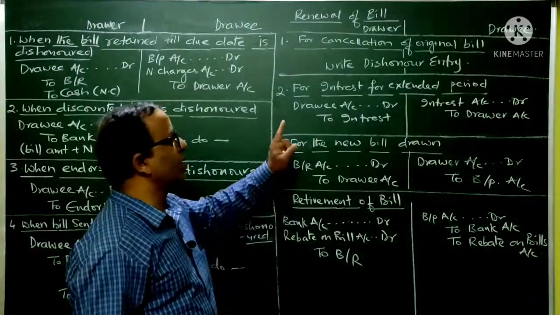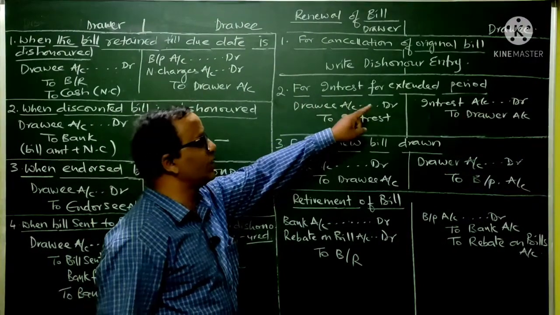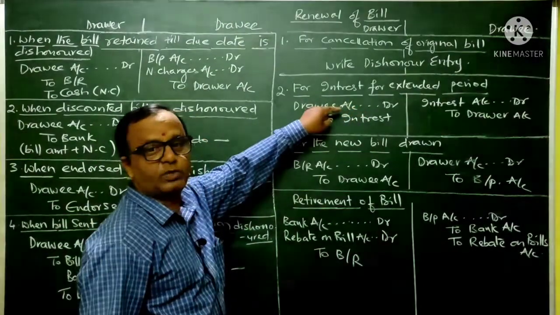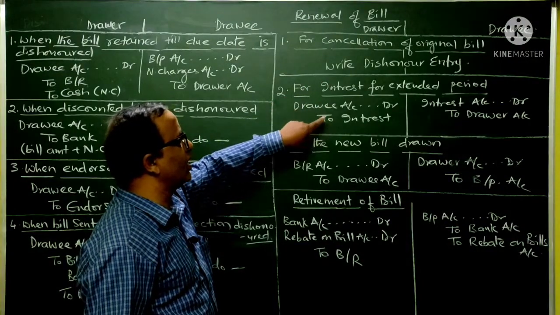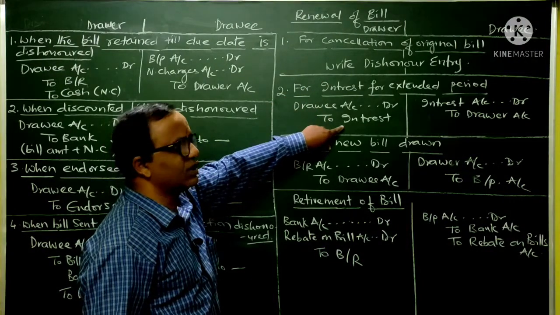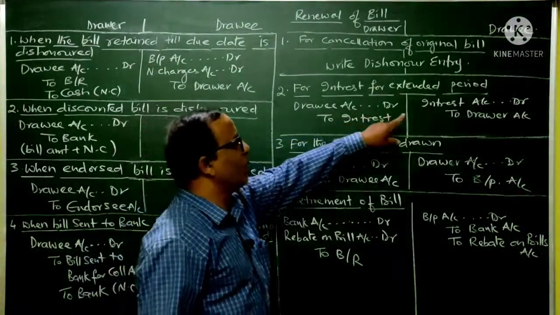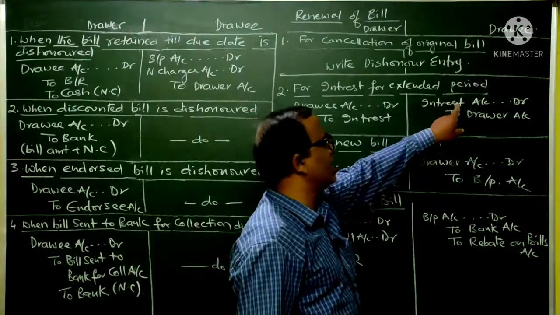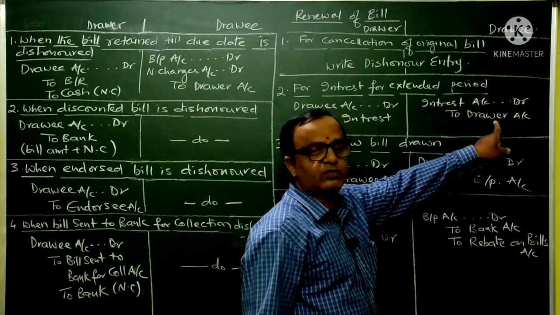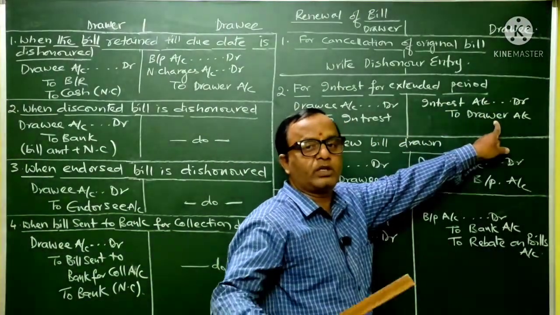Now our next entry will be for the interest for the extended period. If interest is charged by the drawer for the extended period, this interest is an income to him, so the entry will be drawee account debit to interest. It is an income, as such we are creating. Now, from the drawee's point of view, this interest is an expense to him, so he should write the entry interest account debit to drawer account. This is for the interest payable for the extended period.